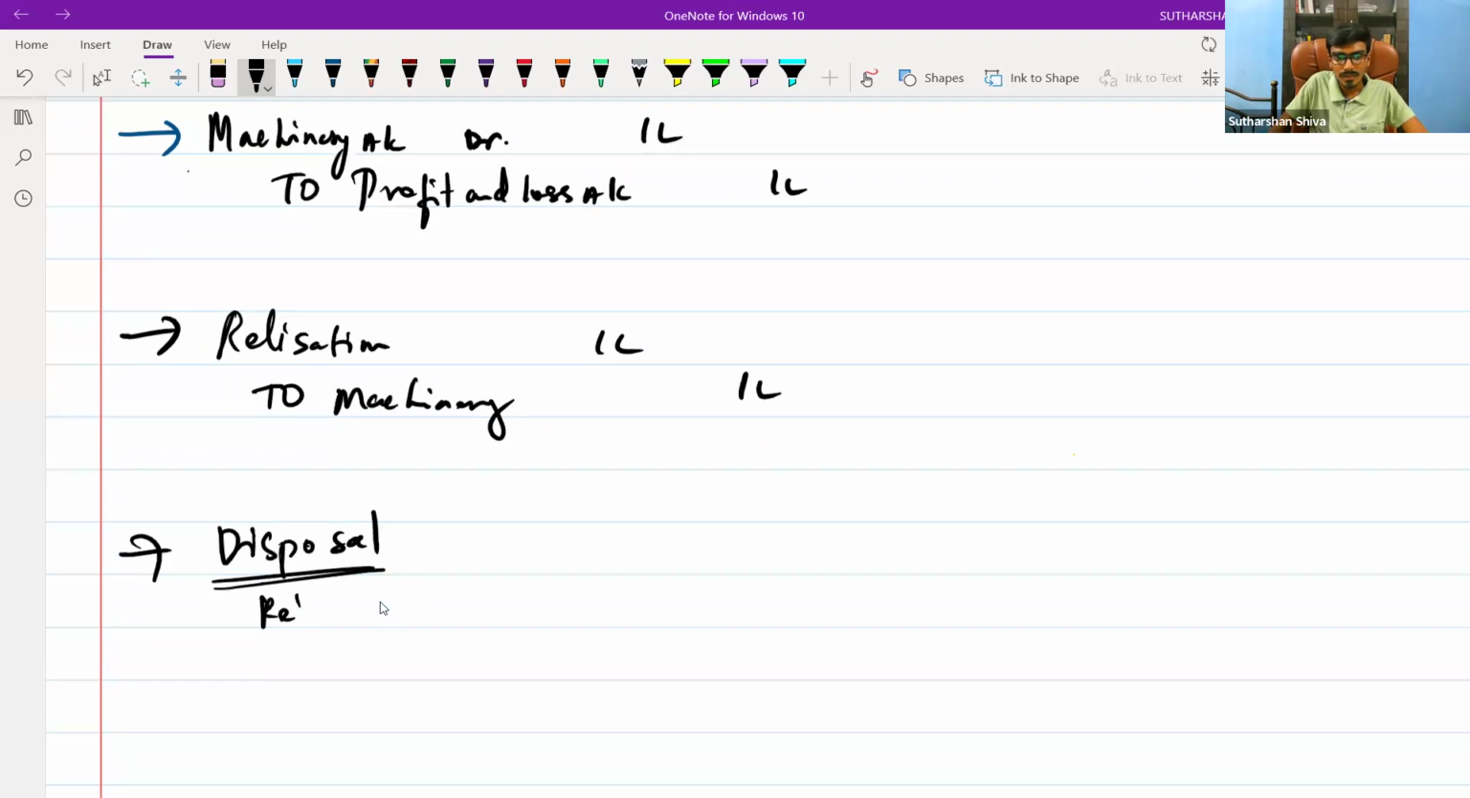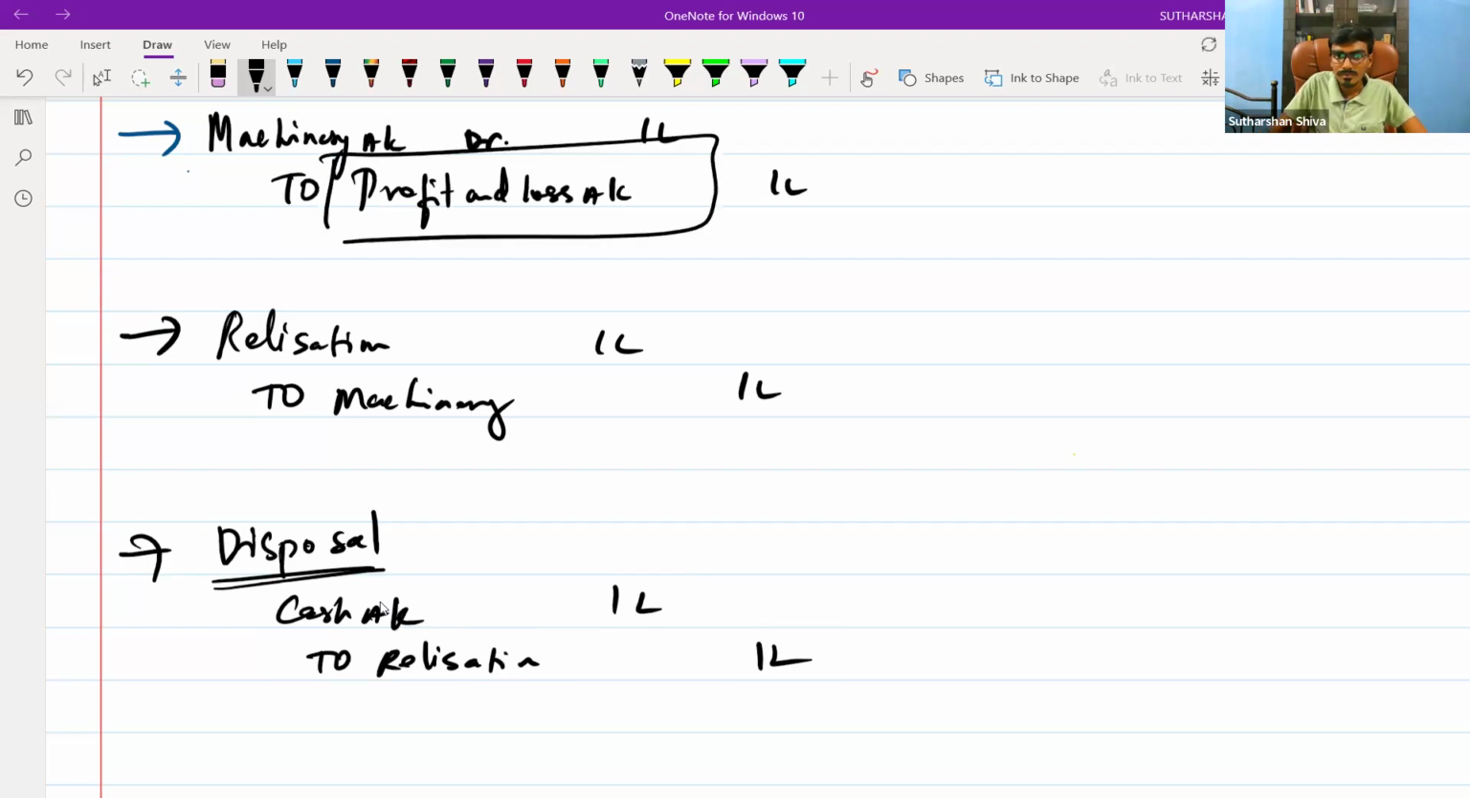Cash account debit to realization account, 1 lakh, 1 lakh. If you do it like this, I have already booked the profit. Already the profit is on the credit side. And I am transferring the asset to the realization account, and I am realizing it in cash.